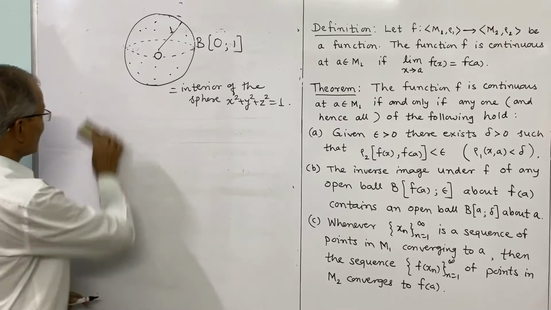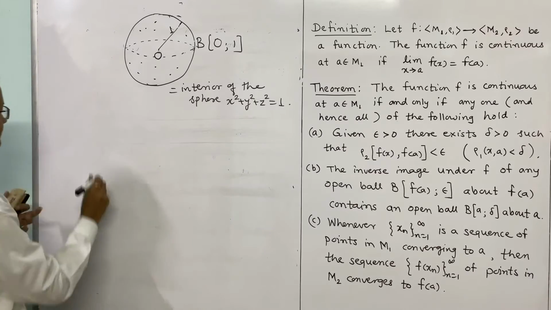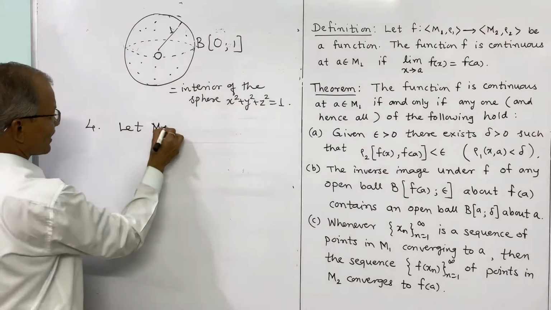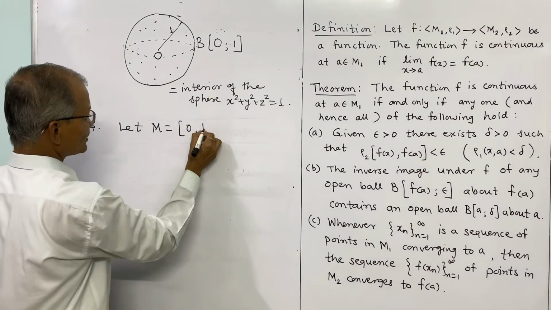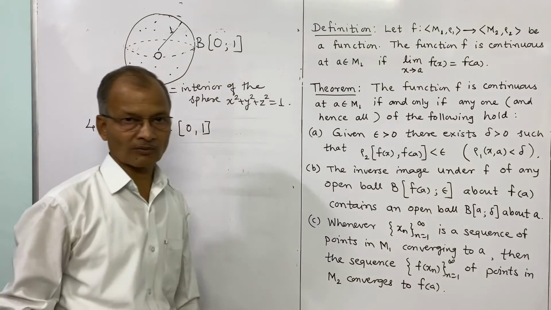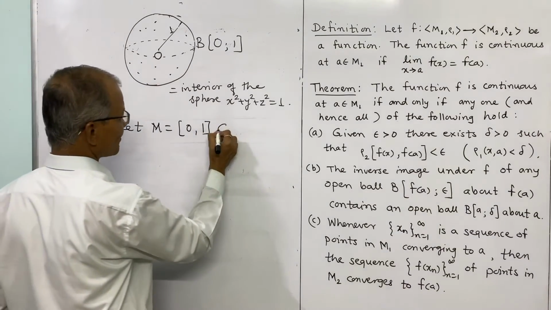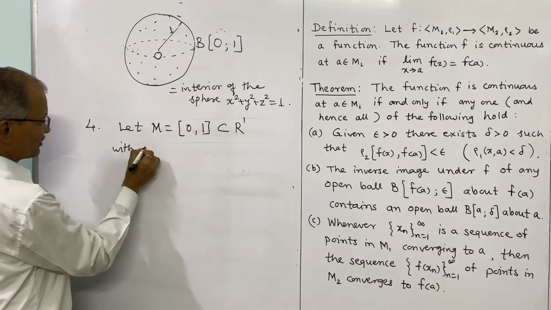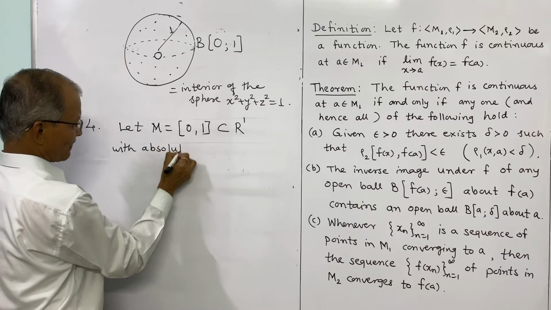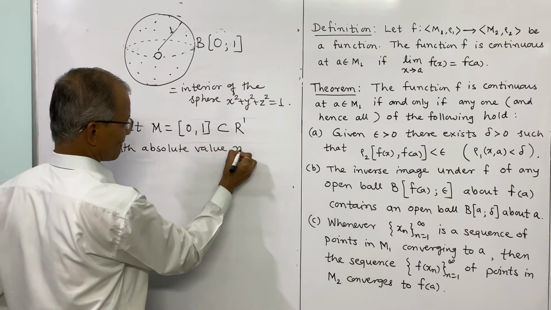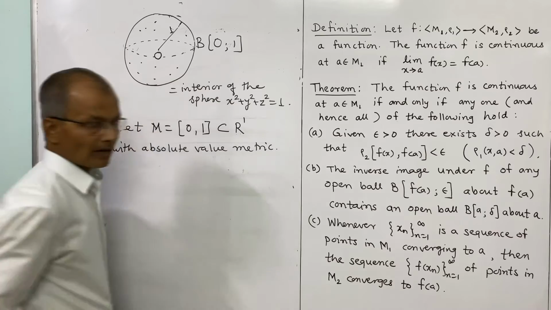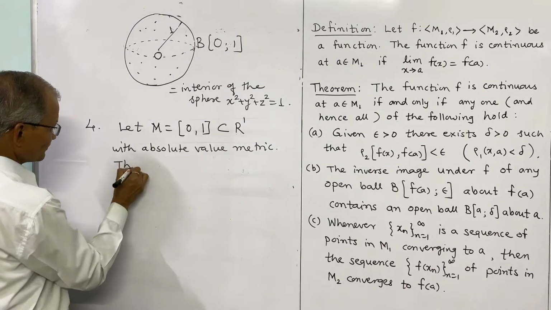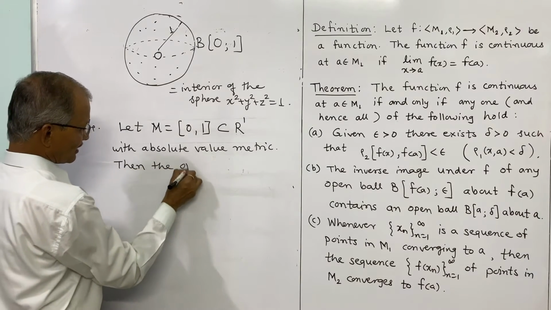One more example we will consider is, let M be the closed interval 0 to 1, and this is a subset of R1 with the usual metric, the absolute value metric. Then we will see what the open ball is.